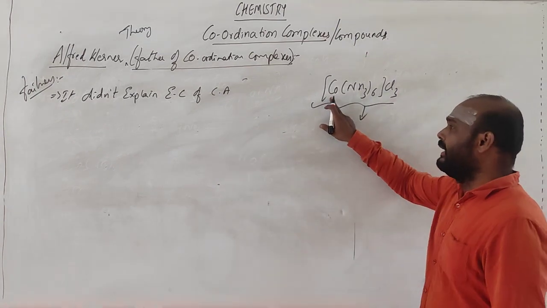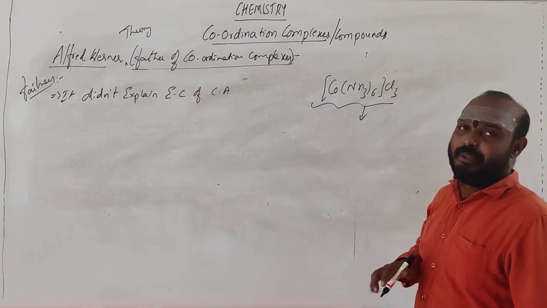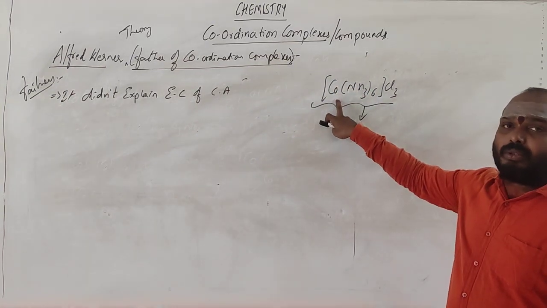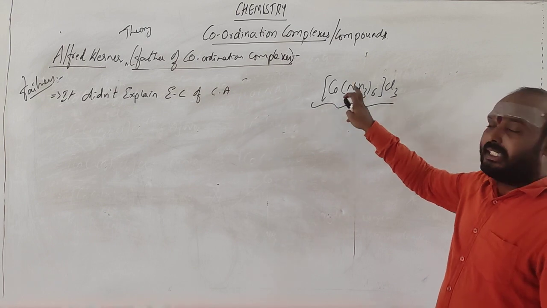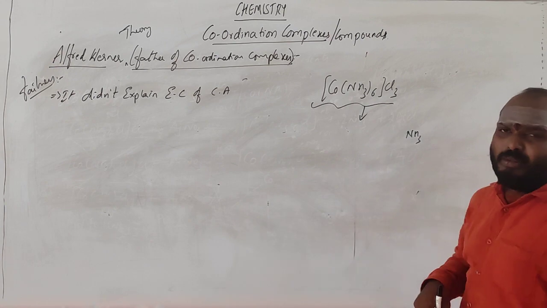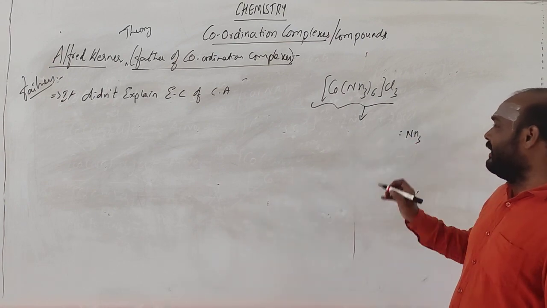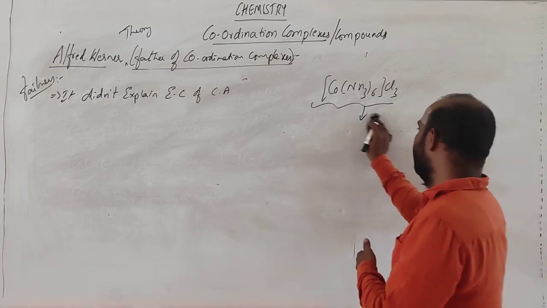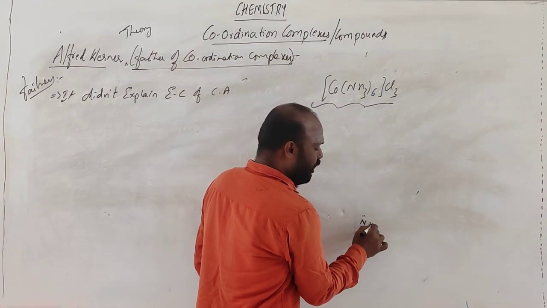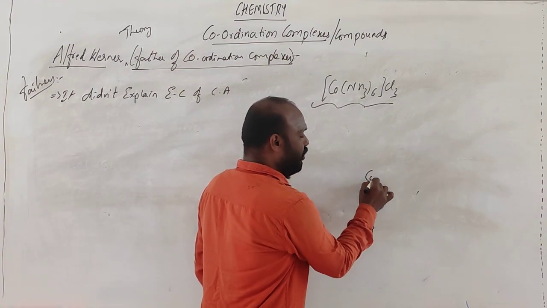First, he could not explain the electronic configuration of the central atom. Why? Because NH3 is also donating electrons to the cobalt. Each NH3 donates 2 electrons. NH3 is basically a neutral molecule, and it donates its lone pair of electrons to the cobalt.